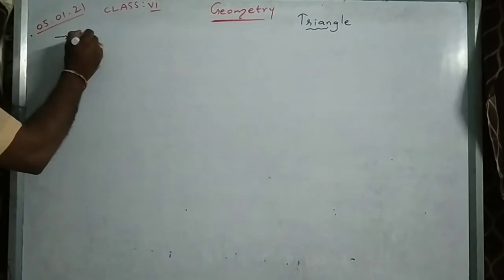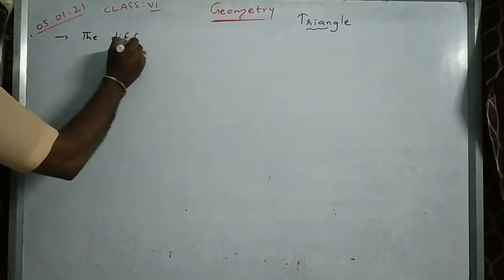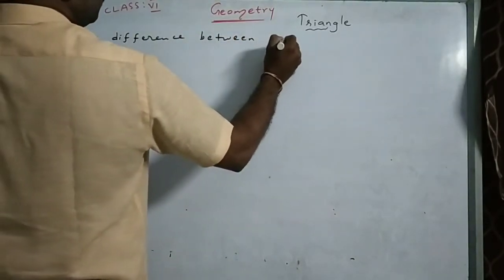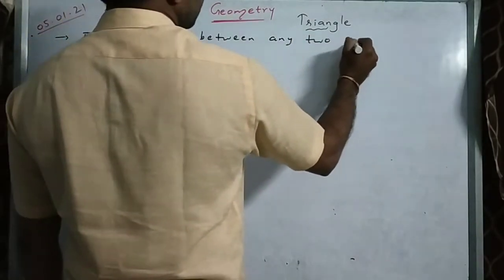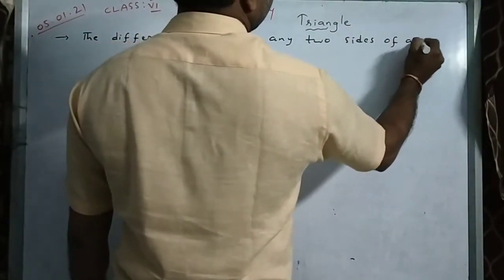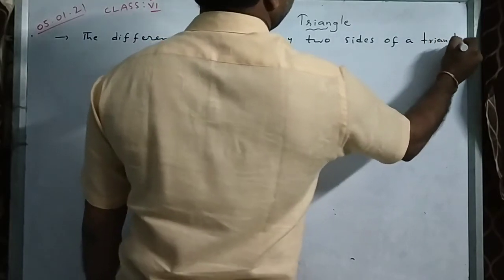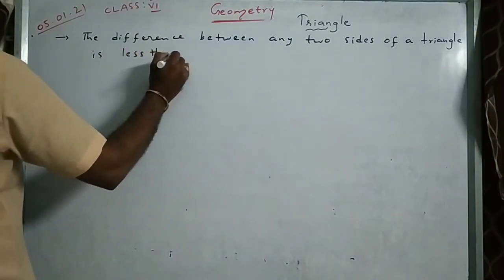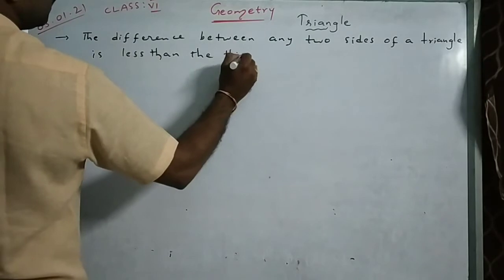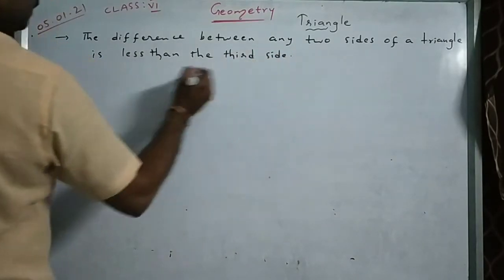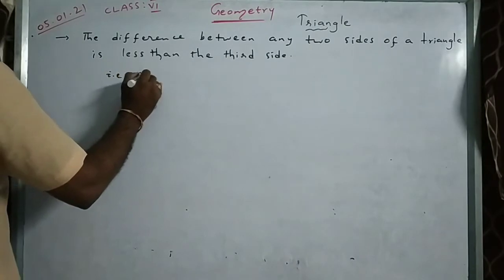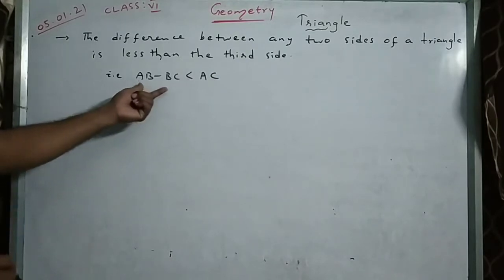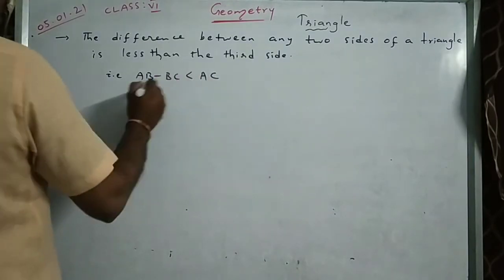The difference between any two sides of a triangle is less than the third side. That means AB minus BC will be less than AC, because we are subtracting sides, so that is AC.